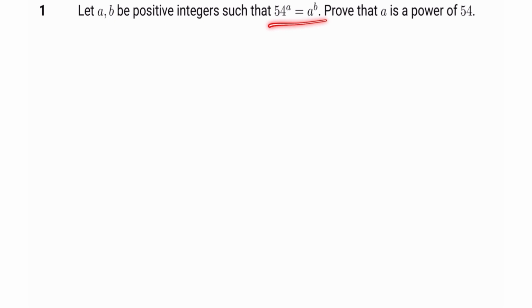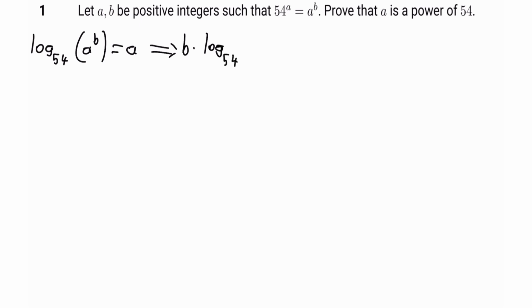Well, if you look at this expression, it's pretty weird, right? It's in the exponential form and really hard to think about and understand. So to play around with this equation, I'll first convert it to logarithmic form. We can write this as log base 54 of a to the power of b equals a. From here, using basic properties of logarithms, we can carry this b to the left side. So we arrive at the conclusion that b times log base 54 of a equals a.